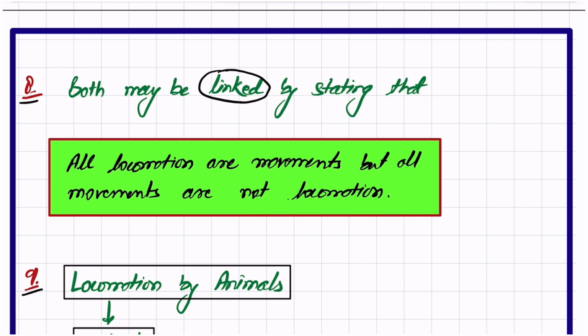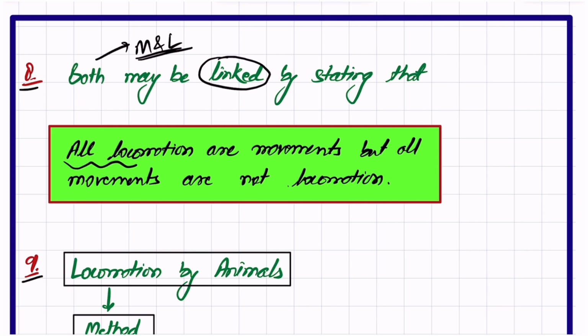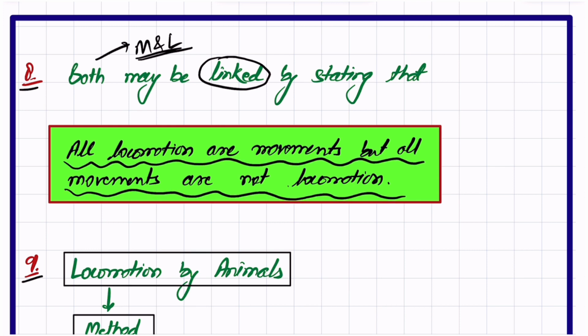Next point: both, meaning movement and locomotion, can be linked by stating that all locomotion is movement, but all movements are not locomotion. Why?